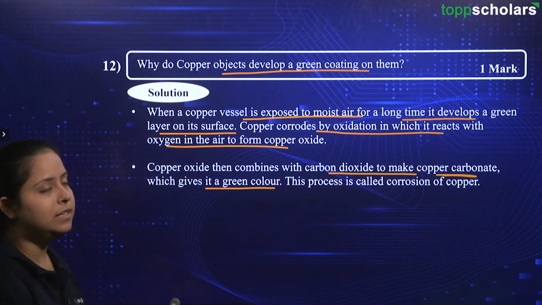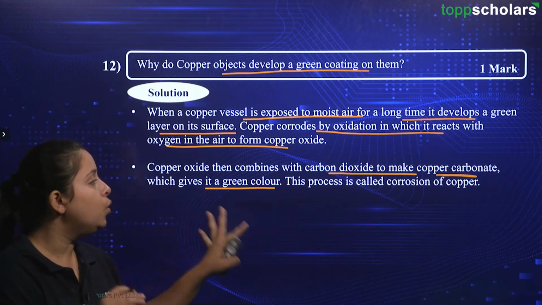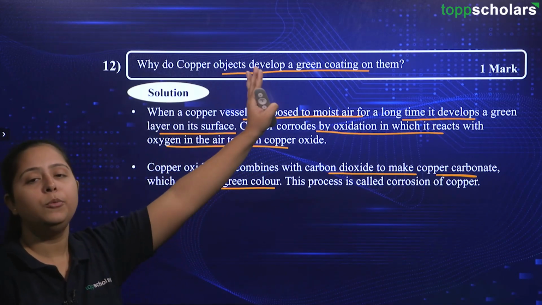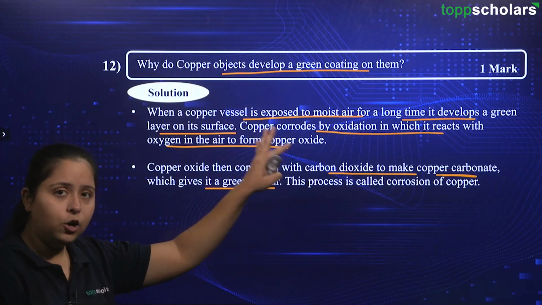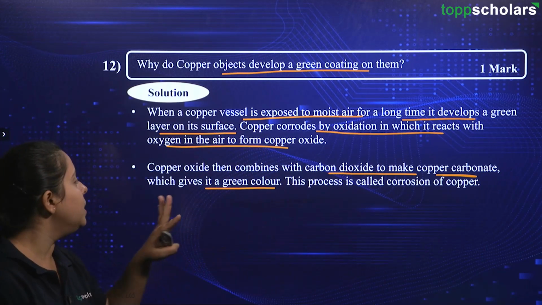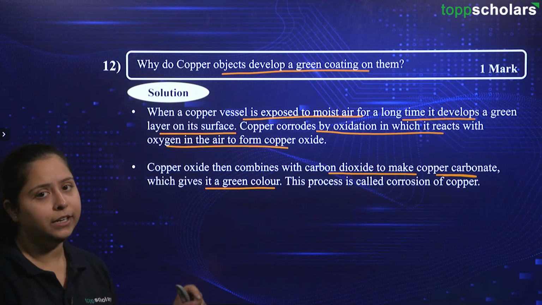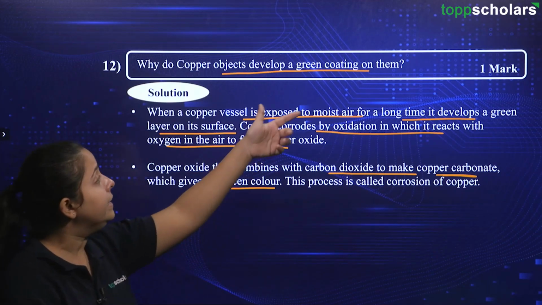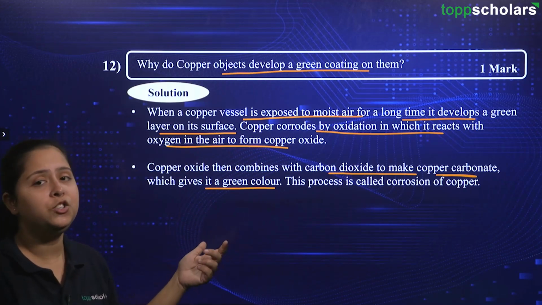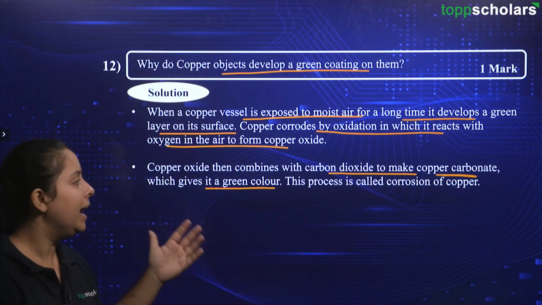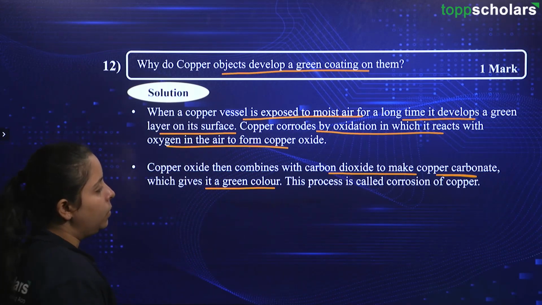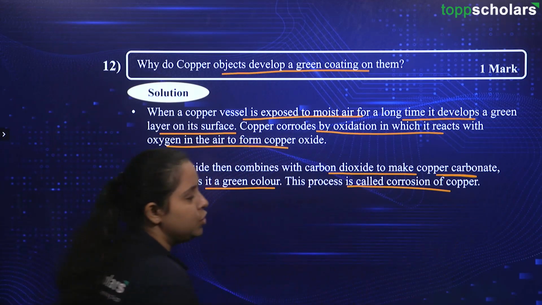Okay. And this process is now referred to as corrosion of copper. So, first of all, copper reacted and formed copper oxide, and then that oxide also reacted with carbon dioxide to form copper carbonate that is having the green color. Now, over here green coating was mentioned, hence we need to go and answer which compound is actually having the green color. Okay, and hence you need to write this much for obtaining the green colored compound. This process is called corrosion of copper.